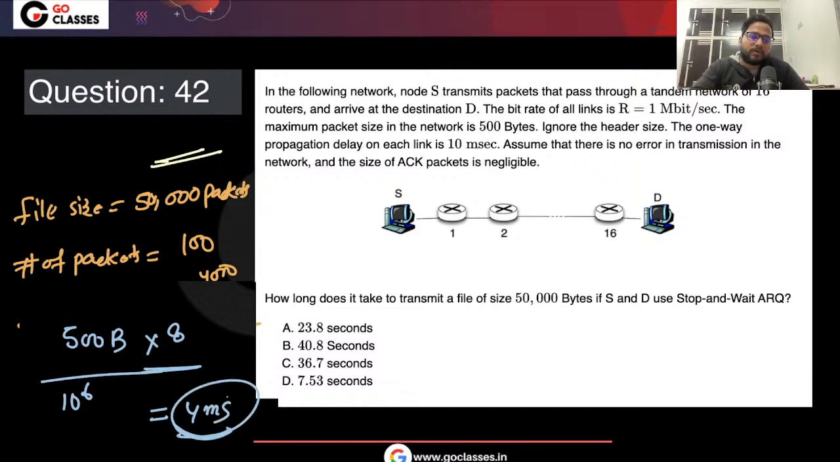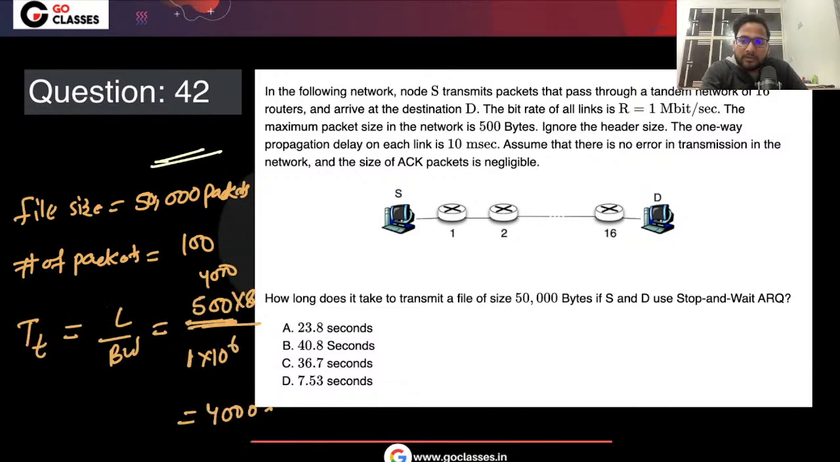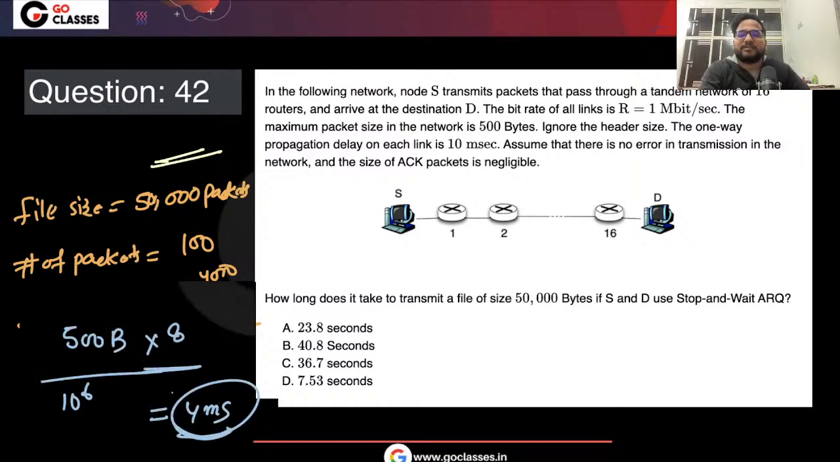Sorry, I think I was doing something wrong. This is not 4000. This is 4 milliseconds, right? Finally it will be in seconds, but if you convert to milliseconds, you multiply by a thousand, and it will be 4 milliseconds. So the transmission time is 4 milliseconds. What about the propagation time? Propagation time is given to us as 10 milliseconds.